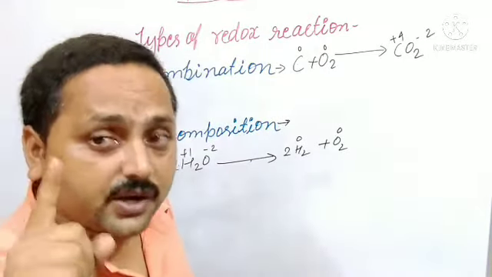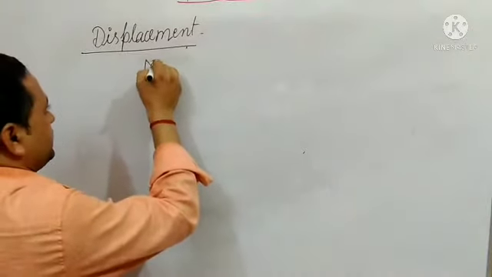So next is displacement reaction. Displacement means someone is being displaced or replaced by others. Let us see here. It is of two types. So what is the type? Metal displacement.